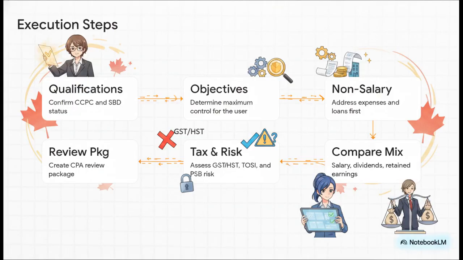The source outlines 9 mandatory execution steps for compliant tax planning. The sequence begins with confirming corporate qualifications, followed by isolating and addressing non-salary expenses and reimbursements. Subsequent steps involve modeling the specific salary versus dividend allocations, reviewing indirect tax obligations such as GST and HST, and formally documenting the structural decisions. The final phases require creating a standardized execution calendar and compiling a comprehensive review package for the designated certified professional accountant.